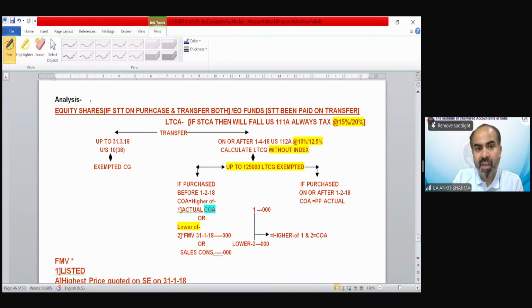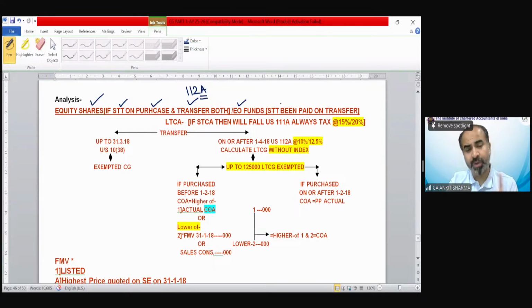If you are having equity shares on which securities transaction tax has been paid on purchase and sale both, then these section 112A special provisions are applicable. It is also applicable on equity-oriented funds.